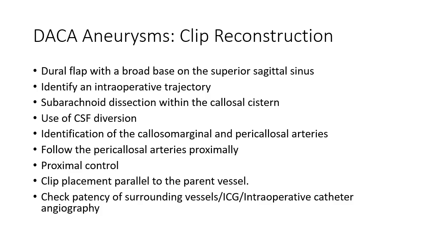Once proximal control is achieved, the aneurysm can be clipped in line with the parent vessel in order to prevent kinking or crimping of the associated vessels. Vessel patency and the adequacy of the clipping can then be checked with intraoperative angiography, ICG, and Doppler ultrasonography.